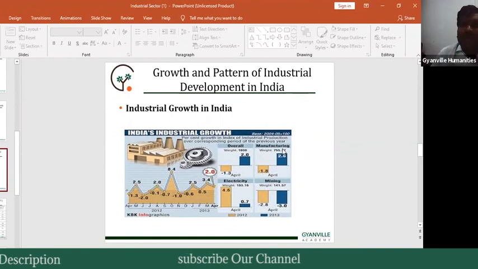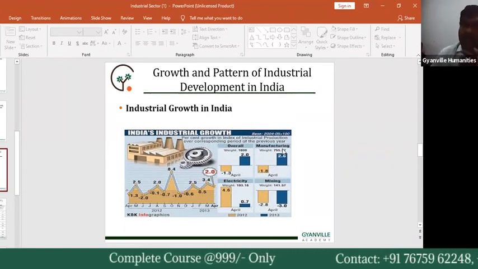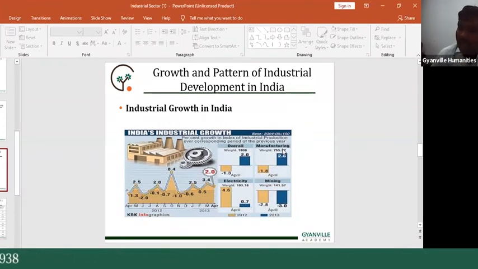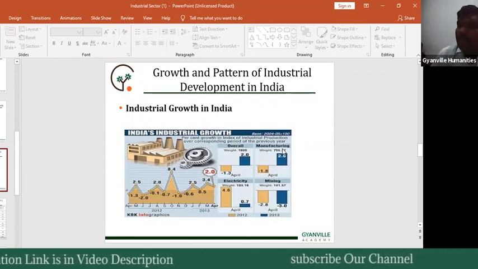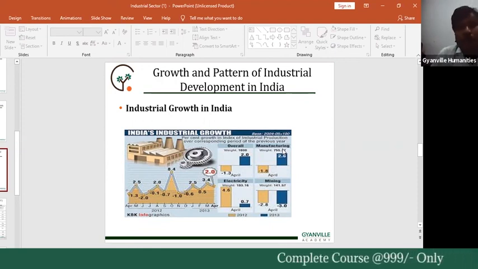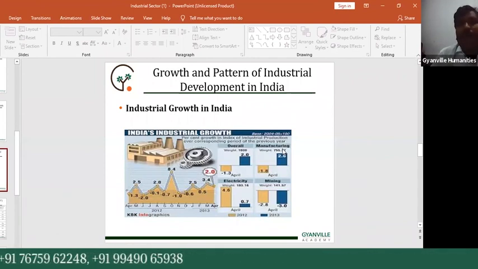Later, some public sector units faced many problems, especially losses. At that time the government focused on the privatization concept. That is the reason for privatization. Later, the government also focused on large scale industries. Many large scale industries were established especially around 1966-67. At that time the large scale industry growth rate fluctuated between 2 and 12%. Finally, our present industrial growth rate is 8%.